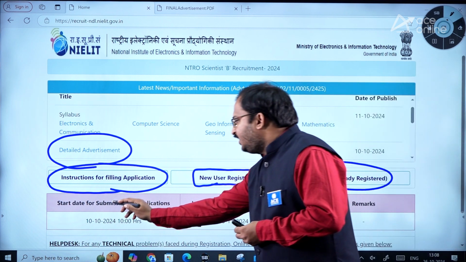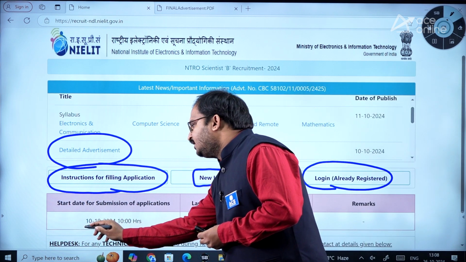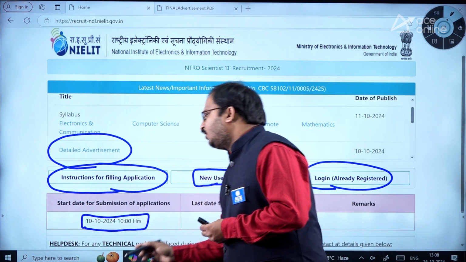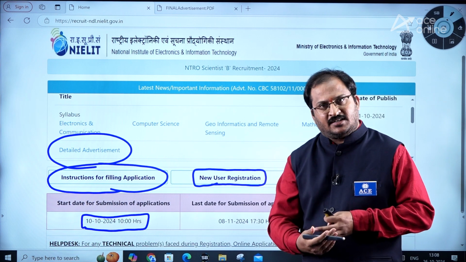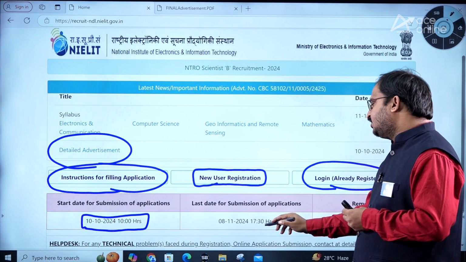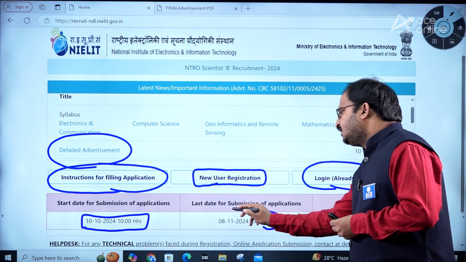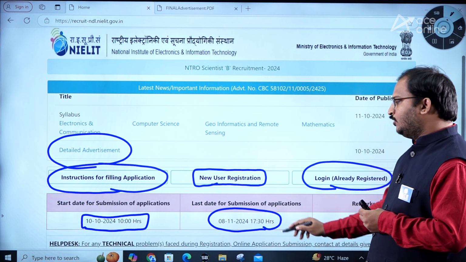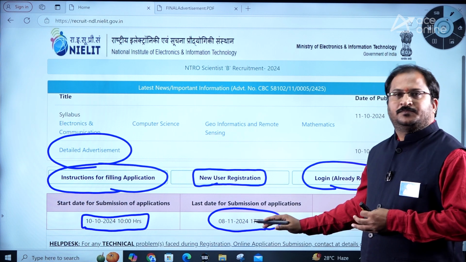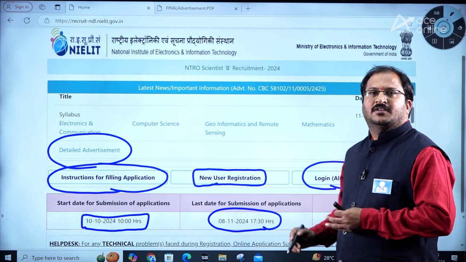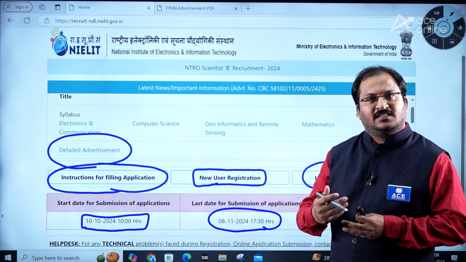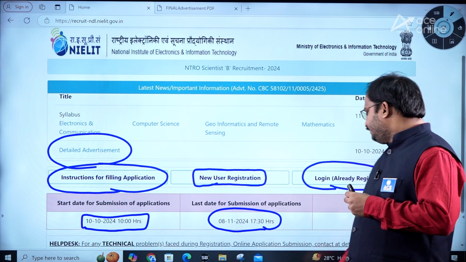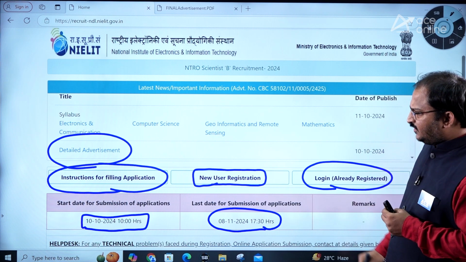Then the start date for submission of applications is 10th October 2024 at 10 AM. So already the application process has started, and the last date for submission of the applications is 8th November 2024 up to 5:30 PM only. So try to remember the last date and time, and try to fill as early as possible, so that you will not have any kind of last minute rush. Okay, so these are the things.